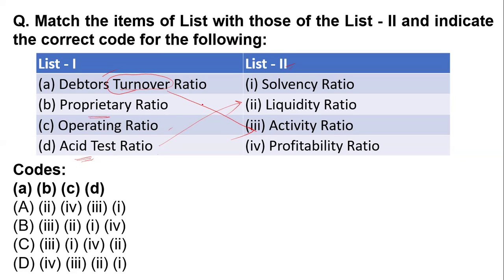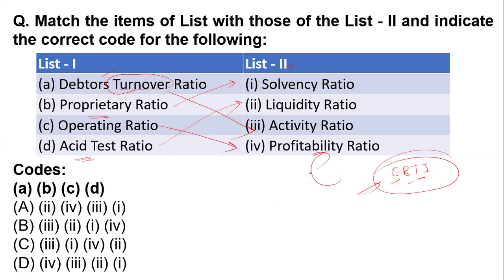Now the proprietary ratio shows the proprietor's solvency to pay all his debts, all his liabilities, quickly and easily. So that's why the proprietary ratio is related to the solvency ratio. Now the next one remaining is the operating ratio. Due to the operating ratio, we can easily recognize profitability. What is the operating ratio? Operating ratio means EBIT, that means earning before interest and tax.